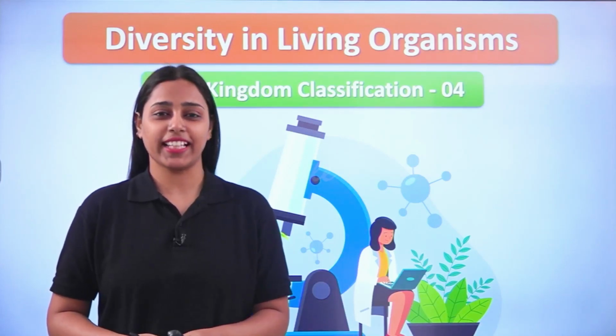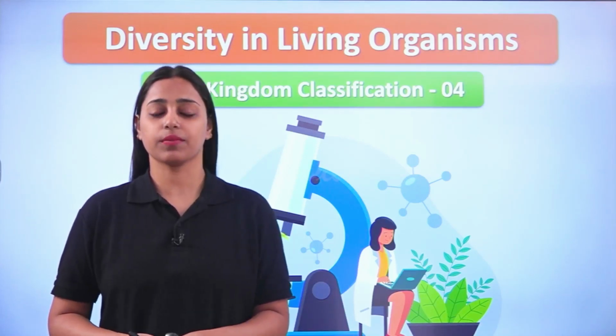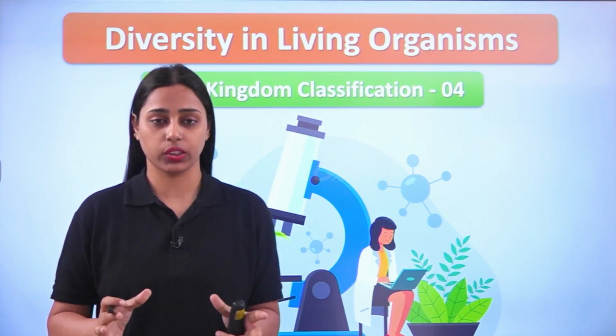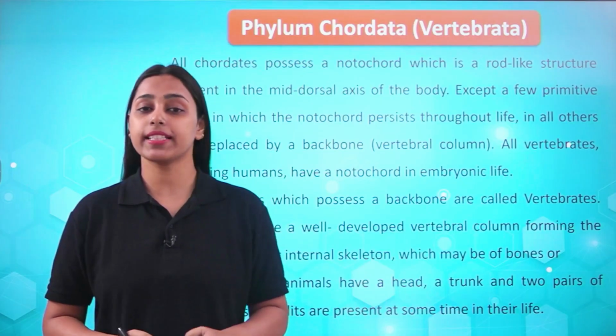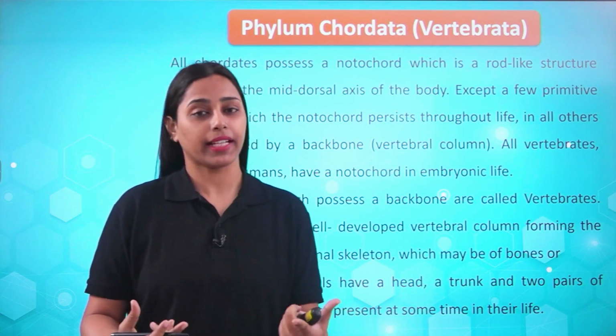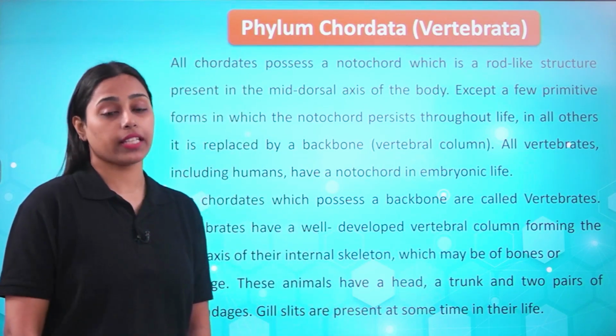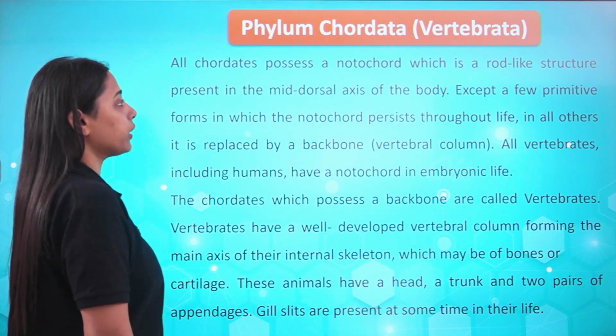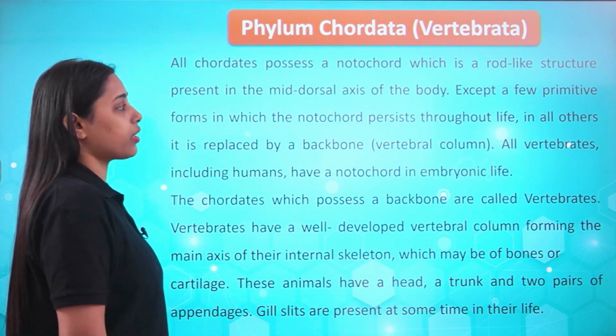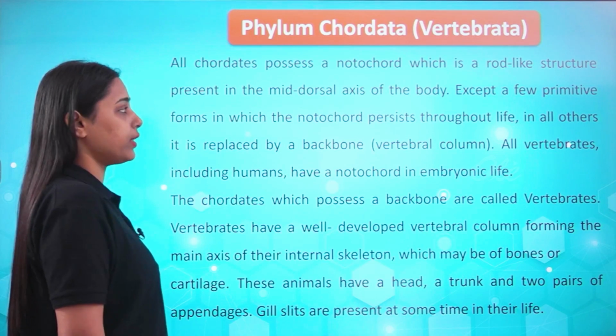We were discussing the lesson diversity in living organisms and we have covered the invertebrate group in that category. Now we'll be discussing the vertebrate group, that is known as chordates, and these are known as chordates because they have a backbone. All chordates possess a notochord, which is a rod-like structure present in the mid-dorsal axis of